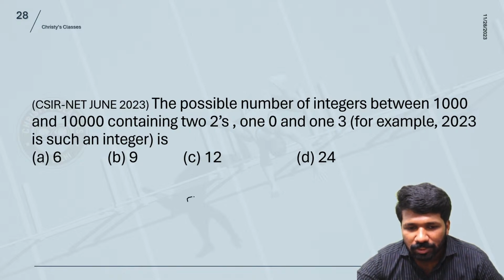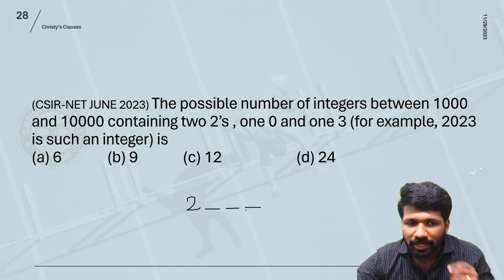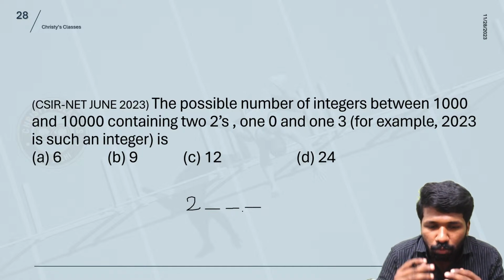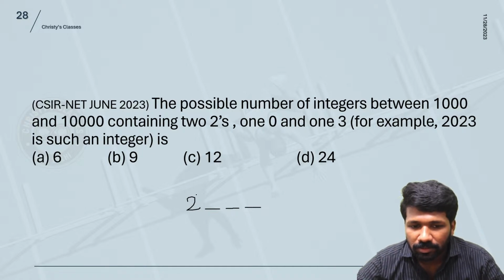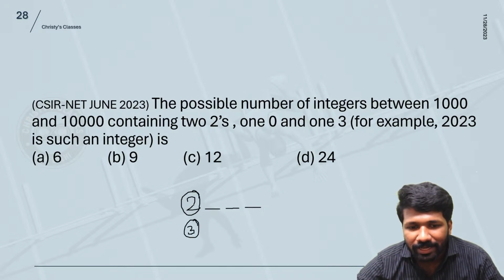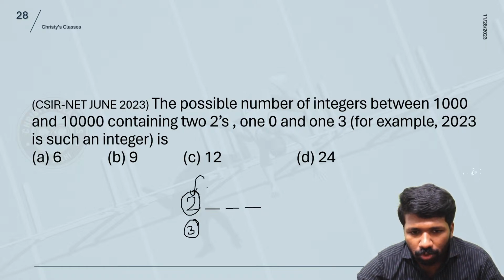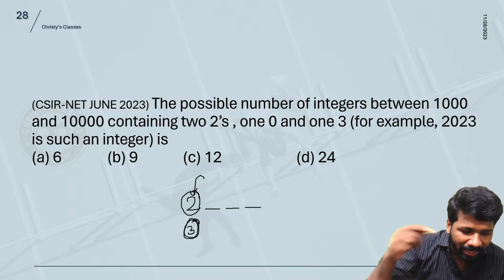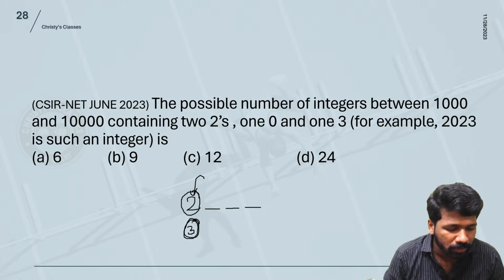If the first position is 2, starting with 2, what are all the possibilities? Why are we writing this? Because there are 2 branches possible here: the leftmost position being 2, and the leftmost position being 3. Why do we need to take them separately? Because if this is 2, one more 2 is available. But if this is 3, 2 2's are available. But at a position only one 2 can be used.